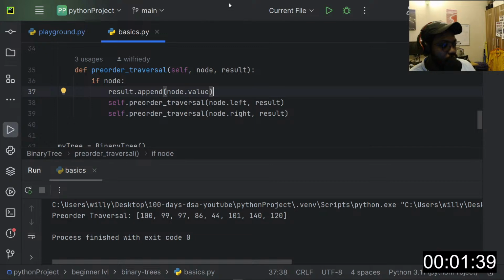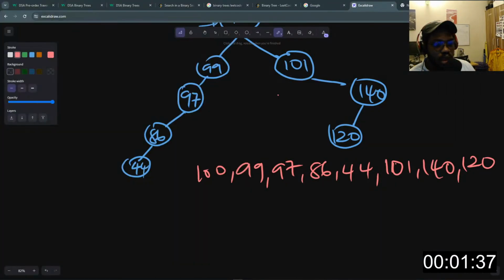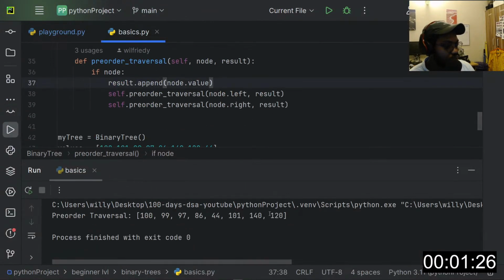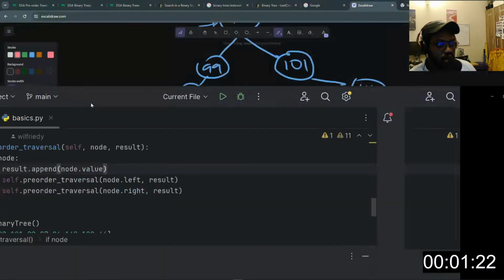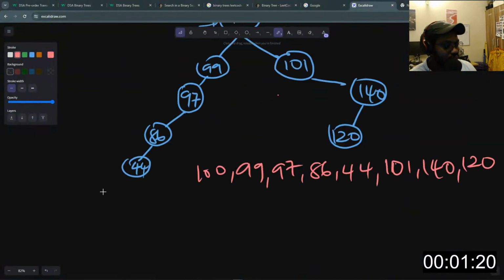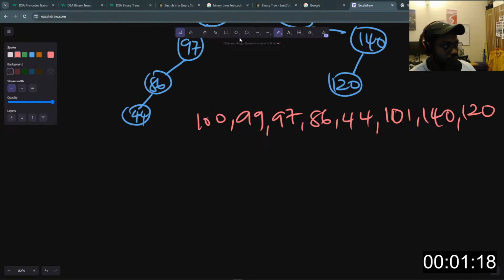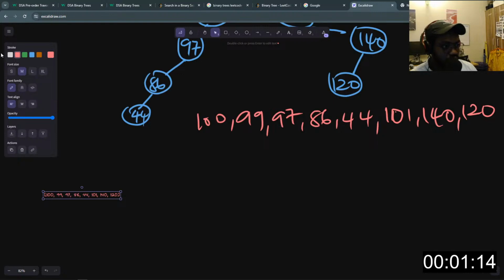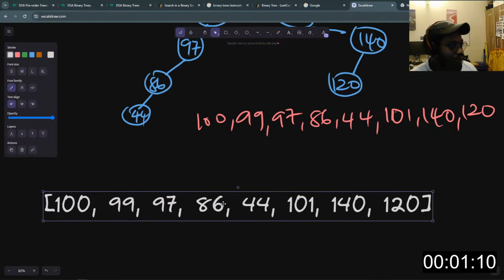So you can see, oh my god, what have I done? I'm in debugger mode, right? Let's just run this function normally. I'll copy this part and we'll compare it to this one, right? And see whether the concept of pre-order traversal was properly understood.